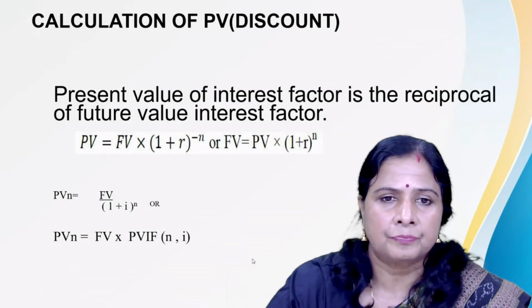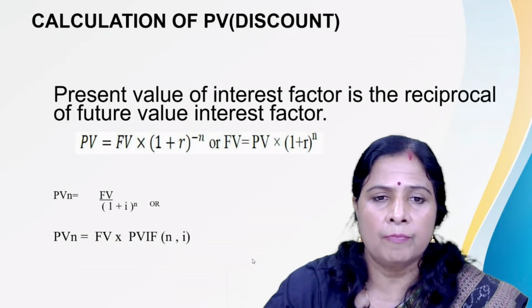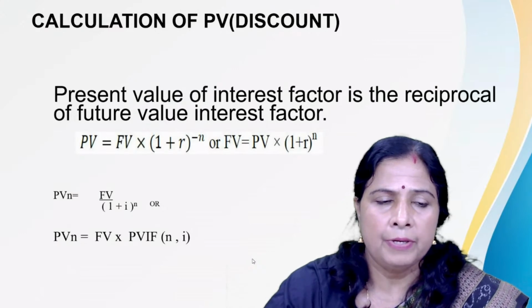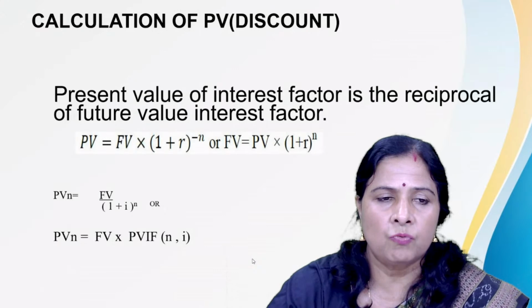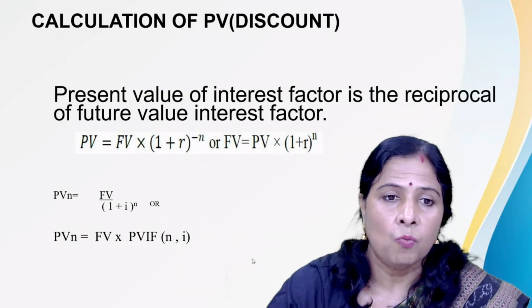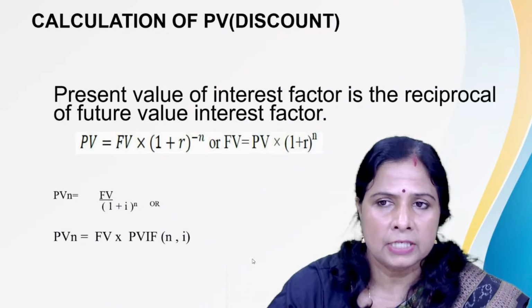For that, we have to use the formula: PV is equal to FV, the future value, multiplied by (1 plus R) to the power minus n, or PV is equal to FV divided by (1 plus R) to the power n. That formula we can use to calculate the present value of interest factor.